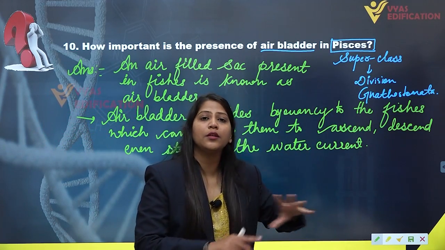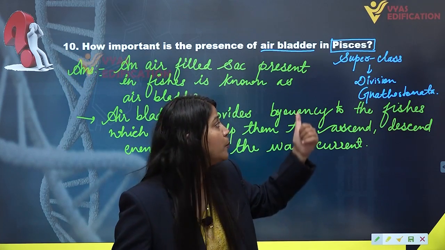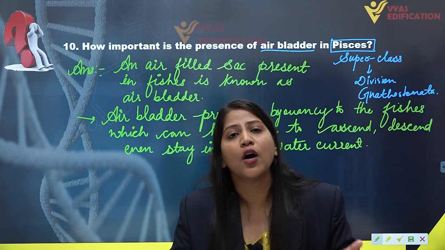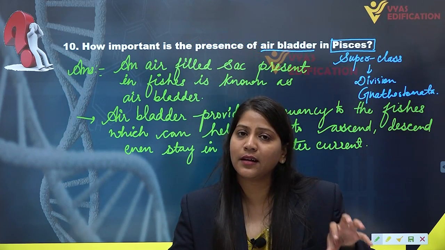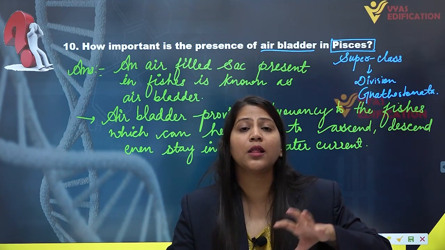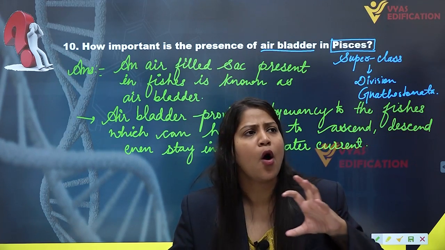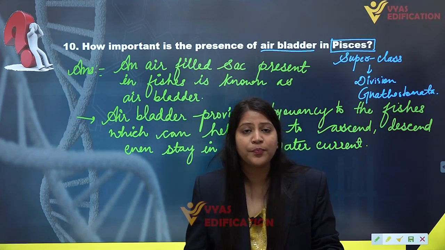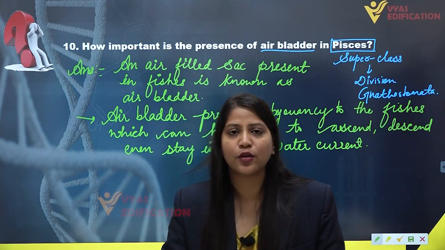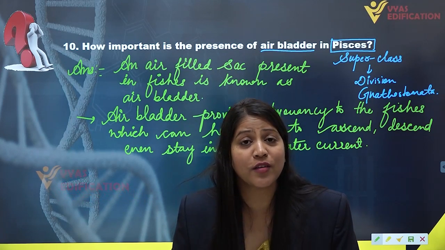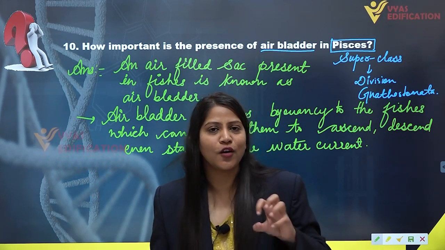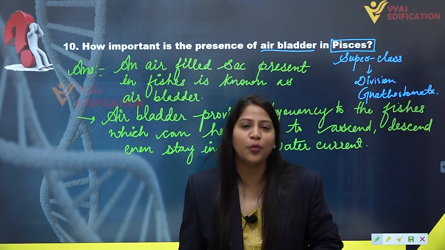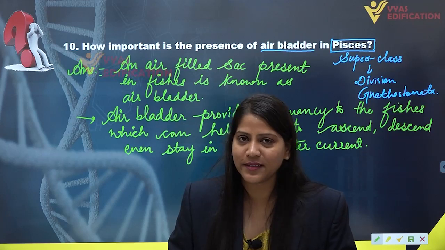Pisces includes all the fishes, but in the superclass Pisces we have two classes, chondrichthyes and osteichthyes. Chondrichthyes is a class of fishes which include all the big cartilaginous fishes, or I may say the fishes which have endoskeleton made up of cartilage. And there is another class included in the superclass Pisces, that is osteichthyes. This class osteichthyes includes all the fishes who have endoskeleton made up of bone. They are comparatively smaller in size.